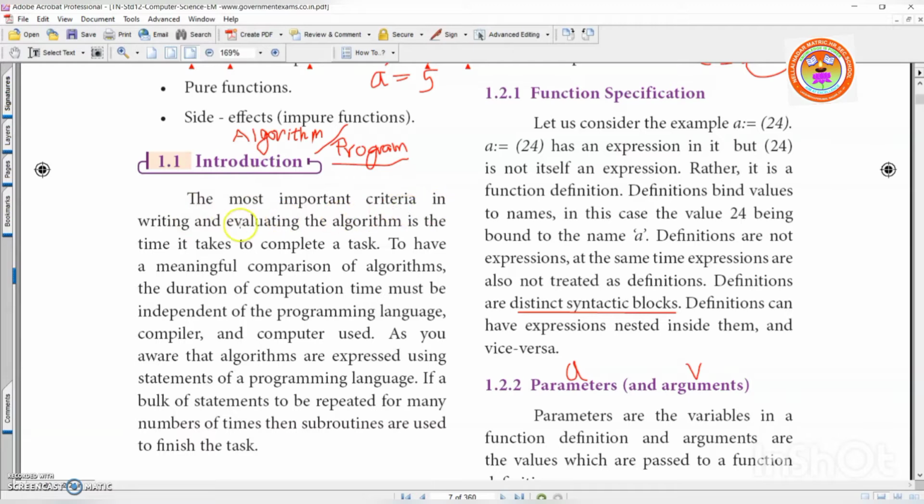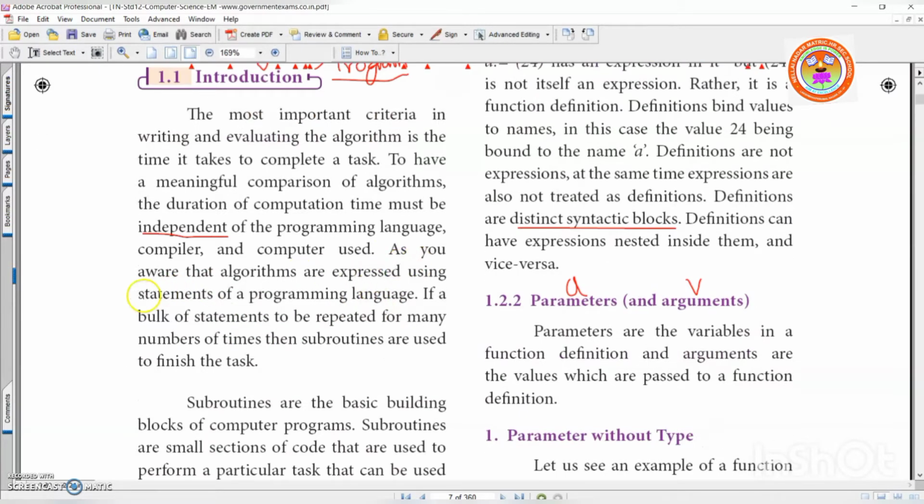The most important criteria in writing and evaluating the algorithm is the time it takes to complete the task. So the steps should be short, fine? So to have a meaningful comparison of algorithm, the duration of computation time must be independent. It should be independent of programming language or compiler and computer used. That means it should not influence the program. Algorithm should be common, so that any computer language can use that algorithm. It should not influence one particular language. That's why it is called independent of programming language.